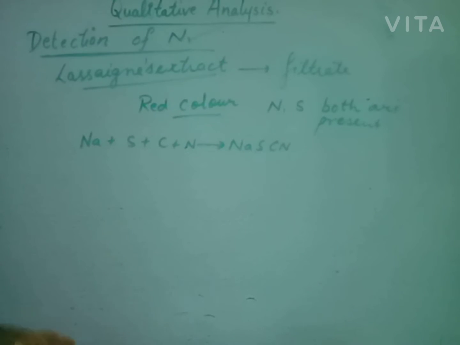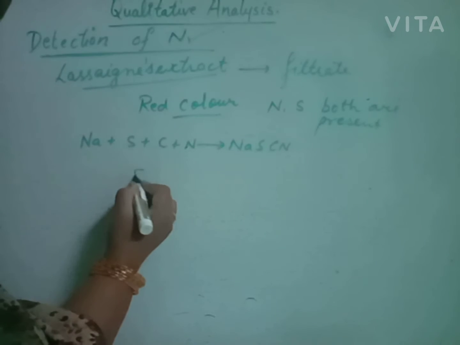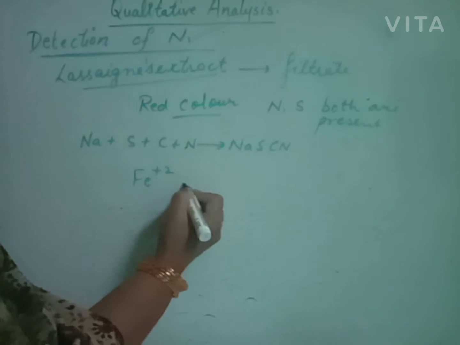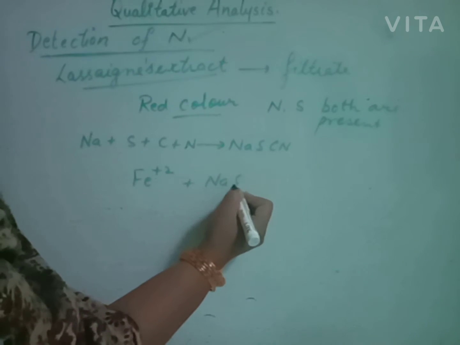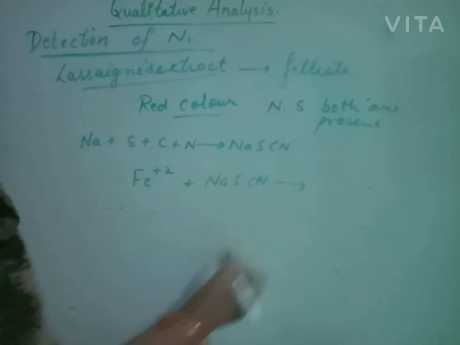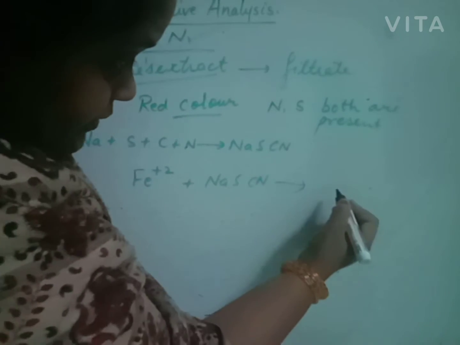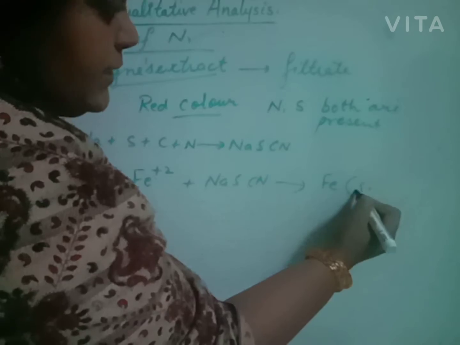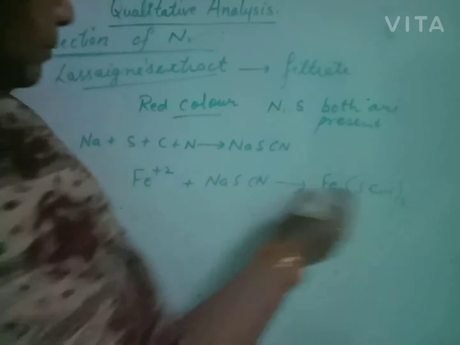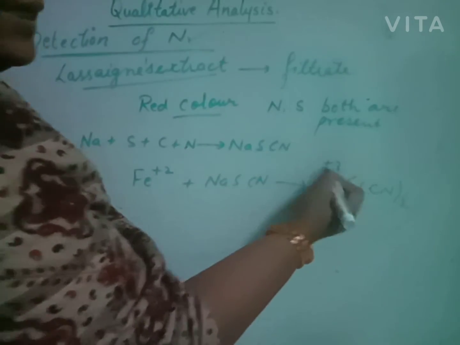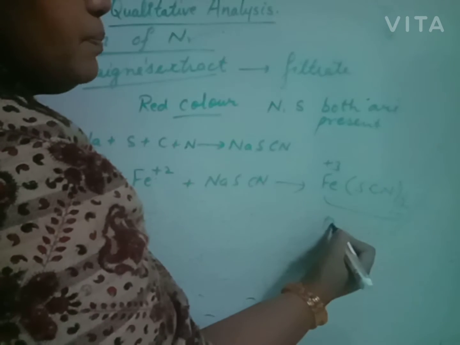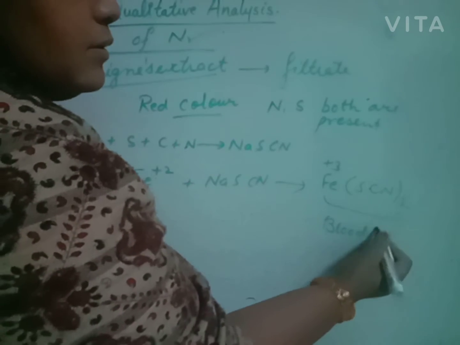In this, iron 2 ferrous sulfate reacts with sodium thiocyanate to give iron thiocyanate, Fe(SCN)3. Plus 2 iron changes into plus 3 iron, and the color of the solution is blood red.